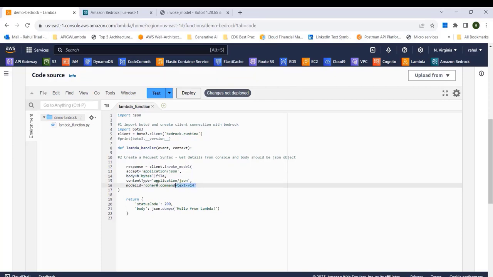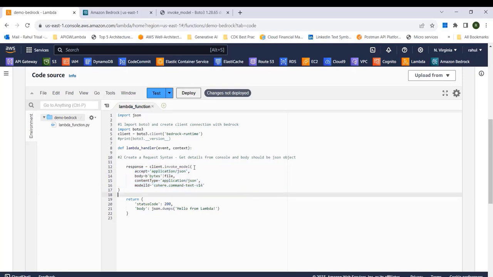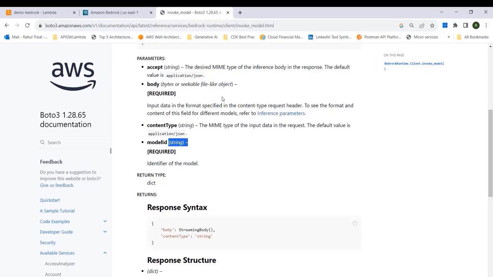Before that, let me move this a little to the right so that our syntax is correct. Now, on how to populate this body field, I can go to the console and copy these body attributes from here. What I've seen is there are a lot of syntax errors when we do that. So I will go to the documentation and populate this field through the documentation.